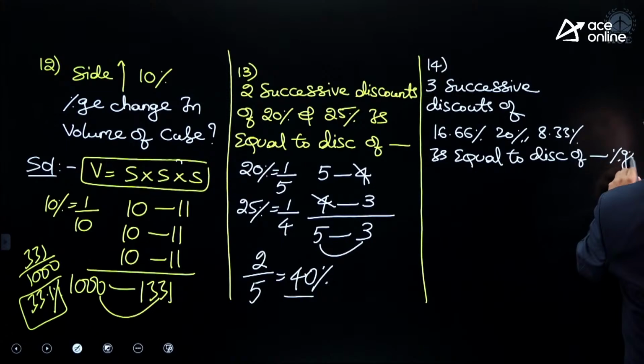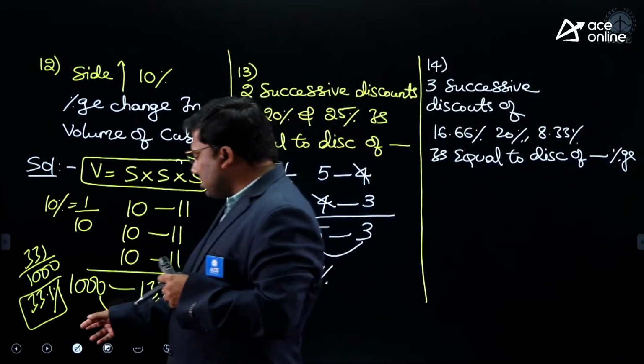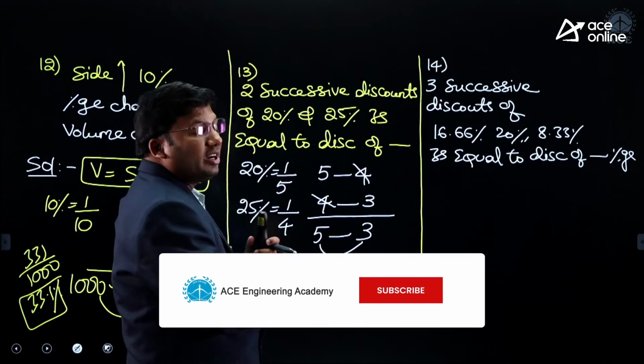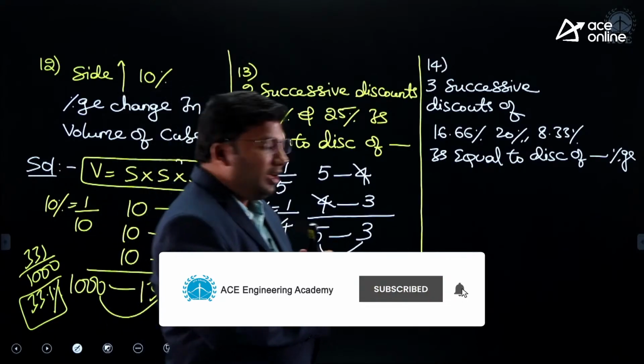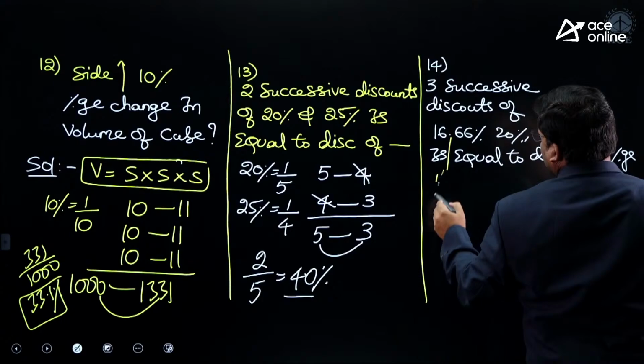Read the question. 3 successive discounts of 16.66 percentage, 20 percentage, and 8.33 percentage.